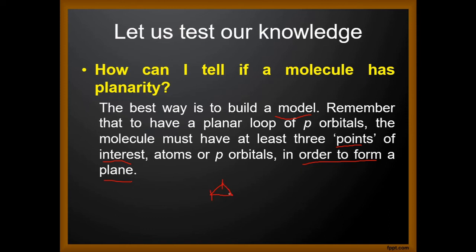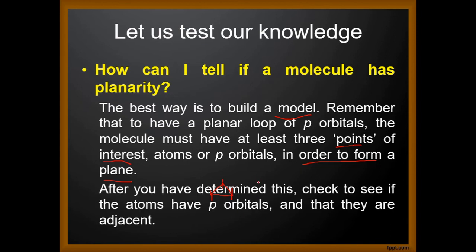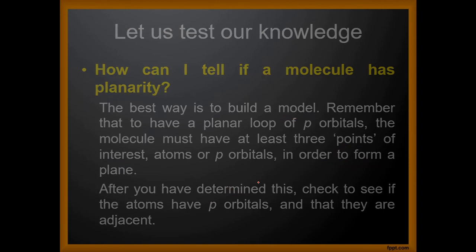We have 3 points of interest and 3 carbons attached together by sp3 hybridized orbitals. So we need at least 3 points of interest, atoms or p orbitals, to form a plane. Or the best way is to build a 3-dimensional model. After you have determined this, check to see if the atoms have p orbitals and they are adjacent to each other.